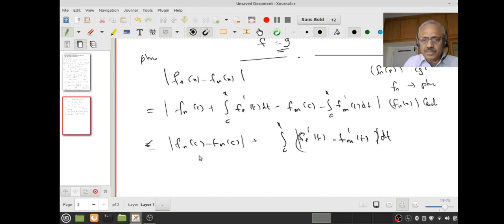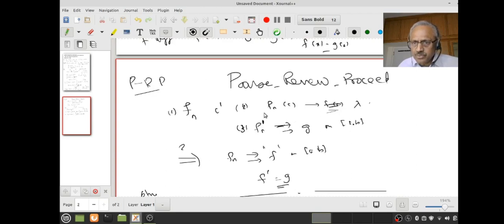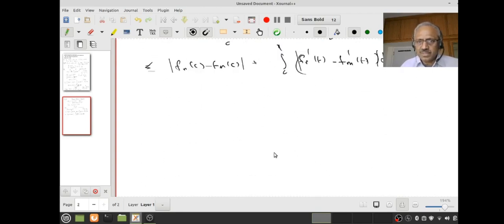Okay, now by hypothesis 2, hypothesis 2 says fn(c) converges, right? Therefore fn(c) is Cauchy, right? Therefore given epsilon, there is an N so that for all n, m greater than or equal to N, modulus of fn(c) minus fm(c) will be less than epsilon by 2, because it converges. Therefore in particular it's Cauchy. You understand?